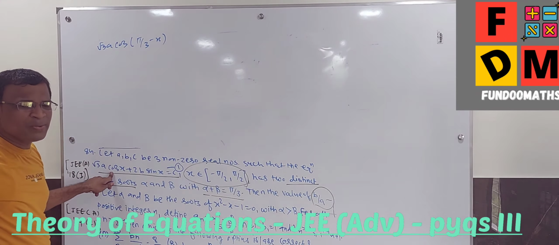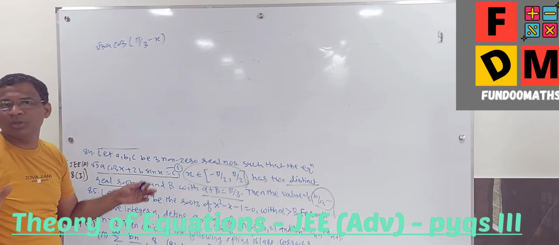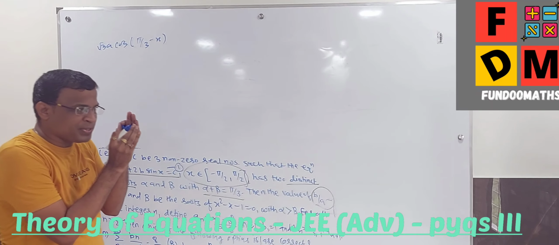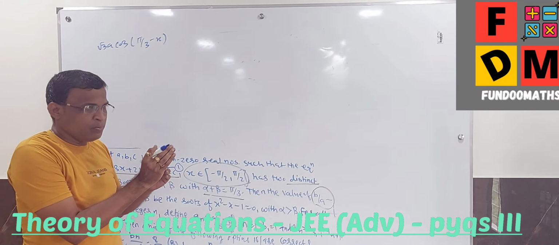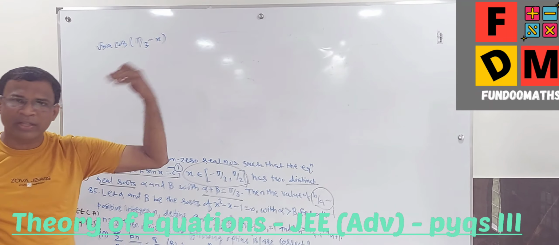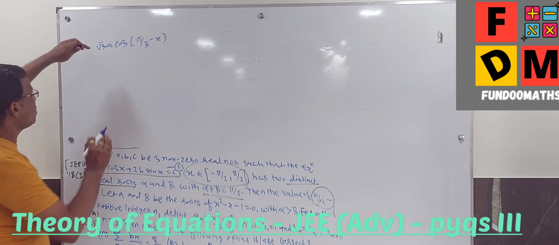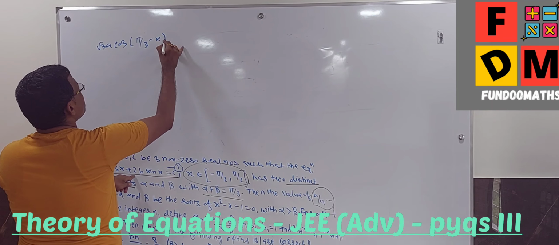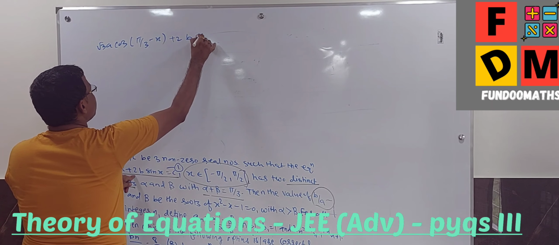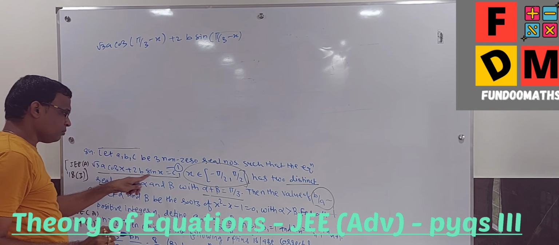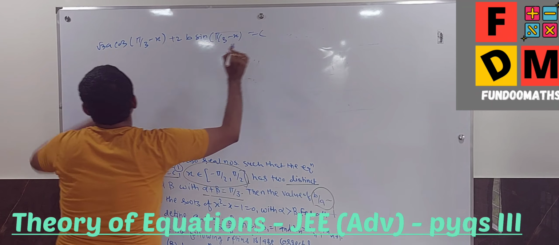This is important. This is a very basic of what we can have the solution of a given trigonometric equation, because trigonometry is always in terms of some x or y angle, but alpha and beta are the roots, so accordingly we have to change it. So x is replaced with alpha or beta. So accordingly I am getting this plus 2b times sine of pi by 3 minus x is equal to c. Fine.